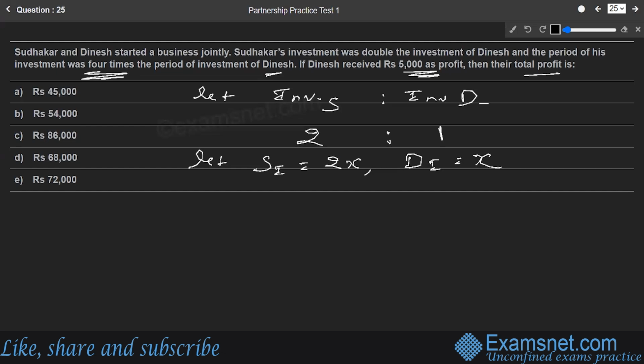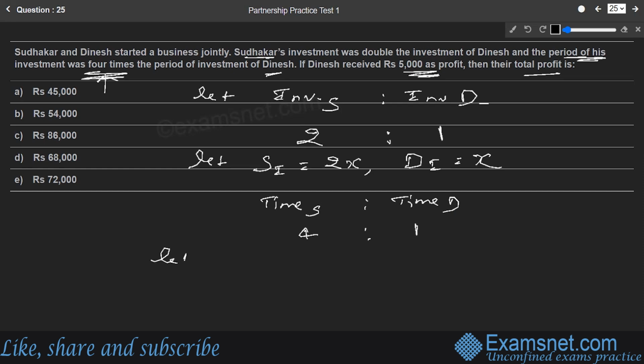Now, let us find out about time. They say that the period of the investment of Sudhakar was 4 times the period of investment of Dinesh. So we can say the time of Sudhakar is to the time factor of Dinesh as 4 times. So Sudhakar's money was in the business for 4:1 part of Dinesh.